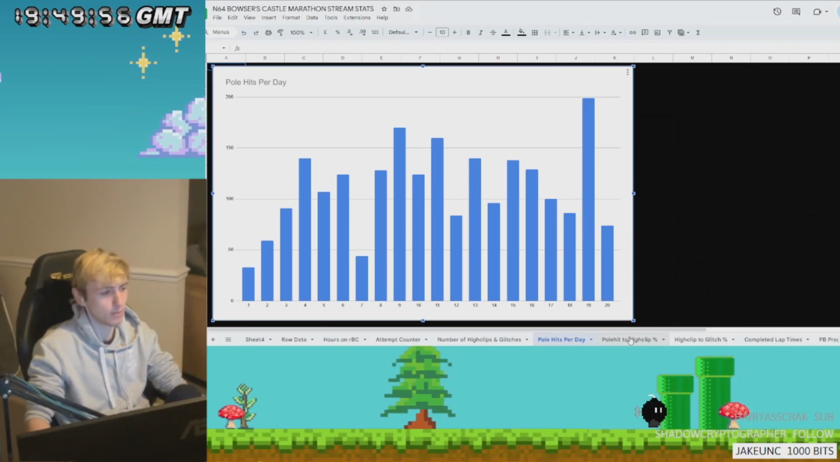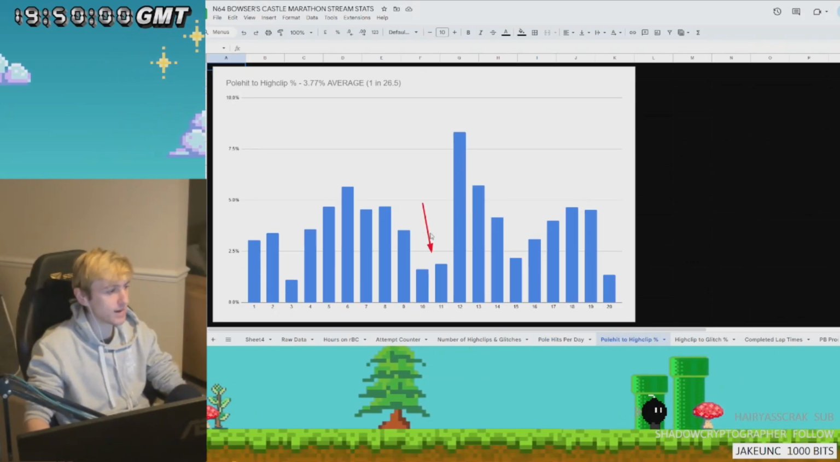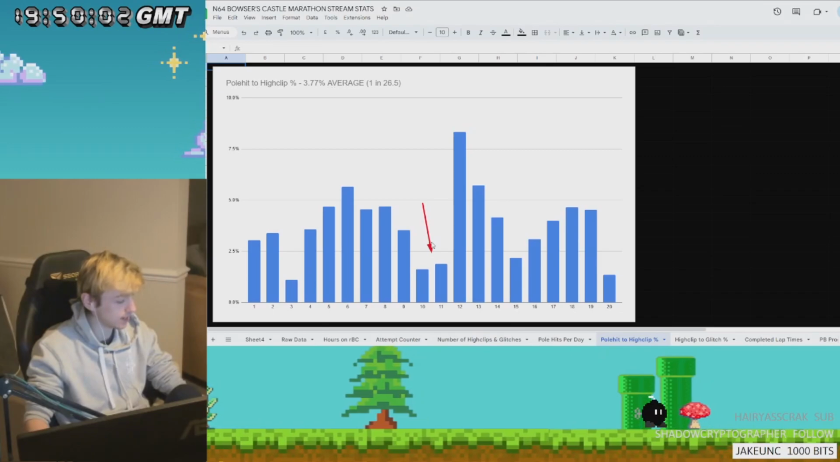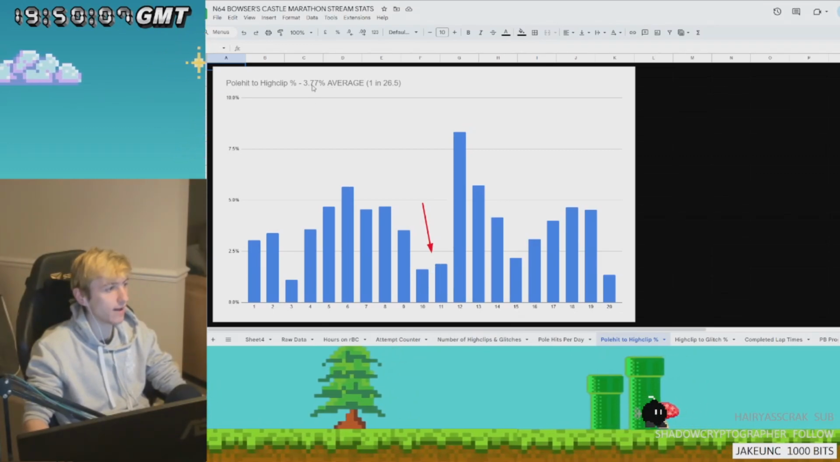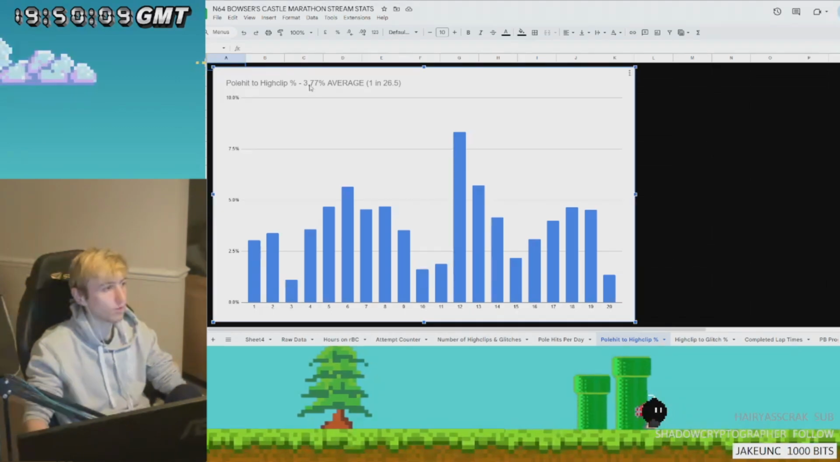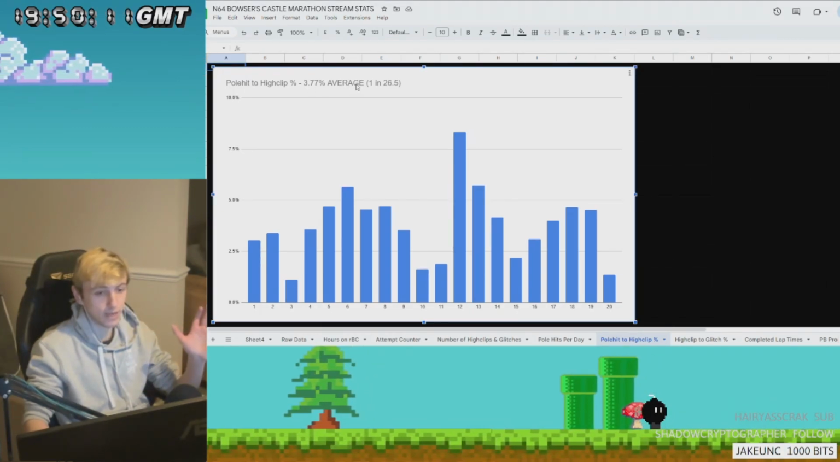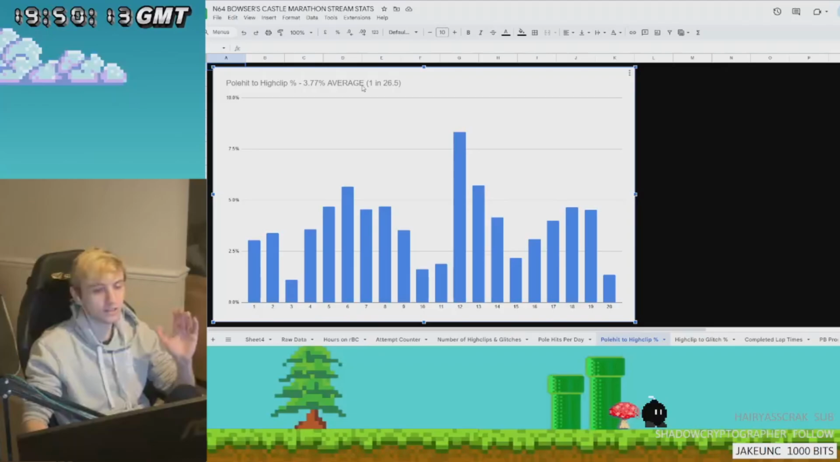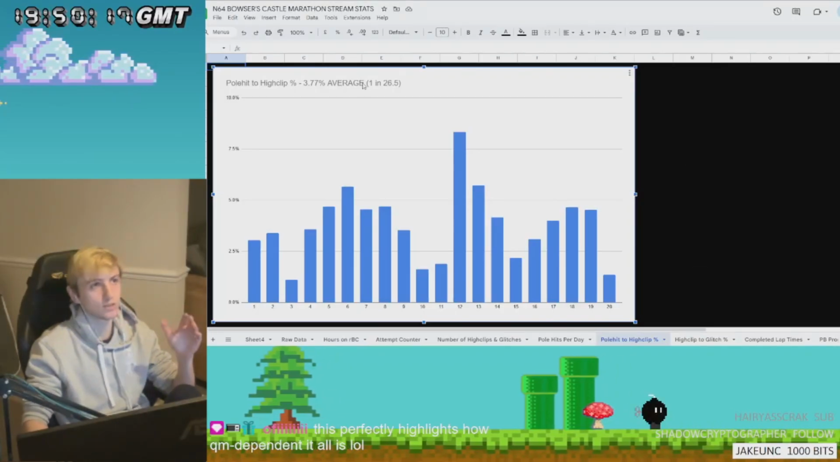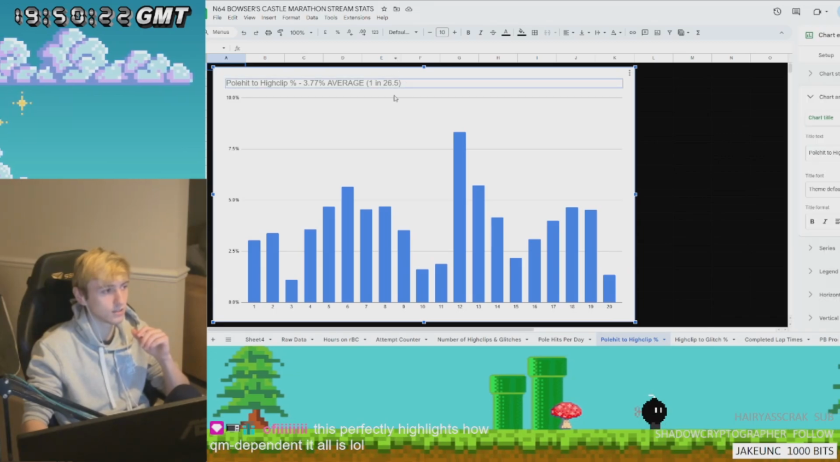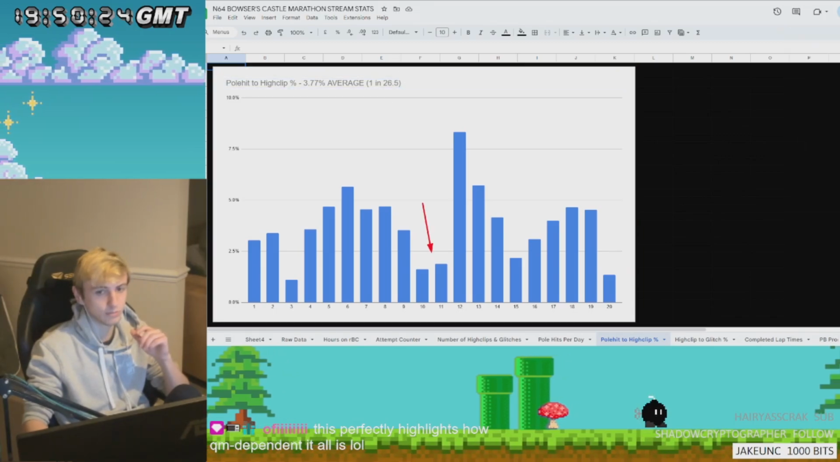Next up, the pole hit to high clip. I've put a red arrow here because day 10, 11 is the 213 drought. So you can see on average, from all of the data, we were getting the high clip 1 in 26.5 times, which is slightly below what you'd expect. What you'd expect is 1 in 25-ish. This is exactly what you'd expect.